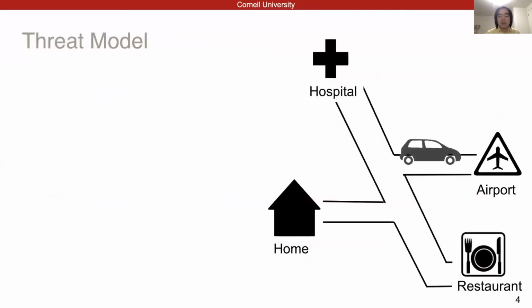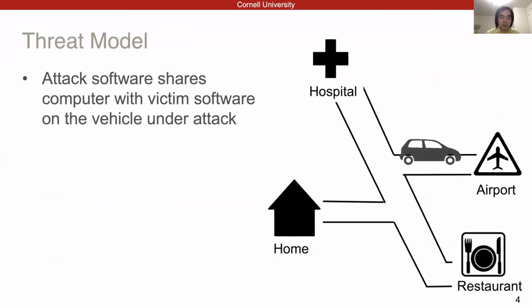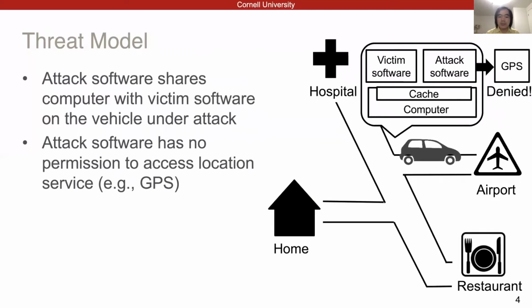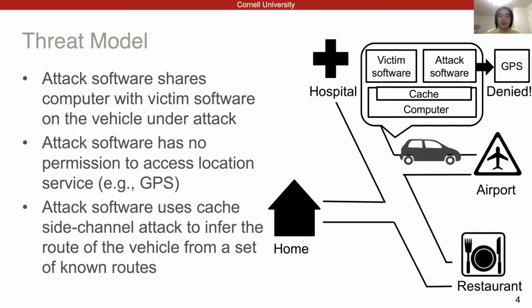Since this work is about an attack, let's see the threat model. Here we show a map of the world with roads and different locations. The vehicle runs around and we want to predict the route of the vehicle from a set of known routes. We assume the attack software and the victim software run on the same computer. The attack software should not be able to access location services such as GPS. The way we get the physical information is through the cache side channel.